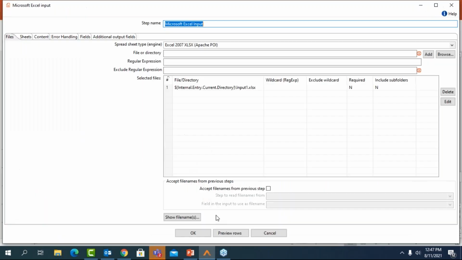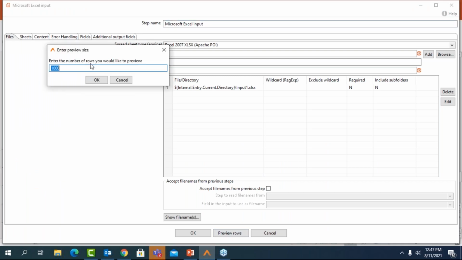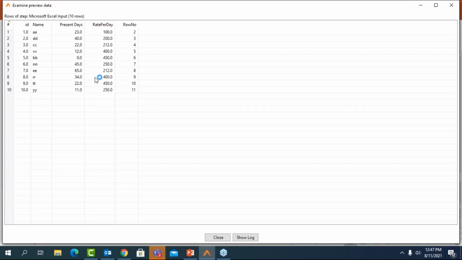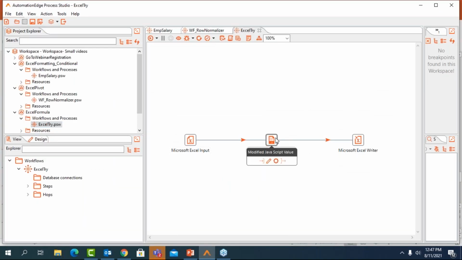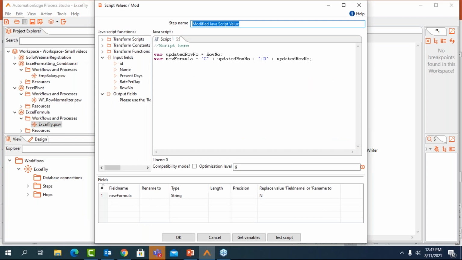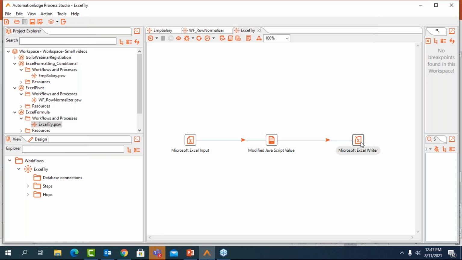I have an Excel file input here. I'll quickly show you the details. This is just going to be basic employee details with their per day salary. So I have the ID, the name, number of present days, their rate per day, and the category, which is a row number. Now, what I'm going to do here is I have written a small JavaScript. This is basically just for the addition of two columns together, which is column C and D. And I'm going to pass that into the Microsoft Excel Writer.